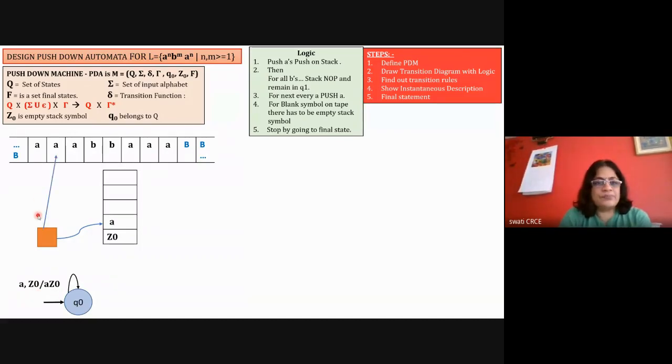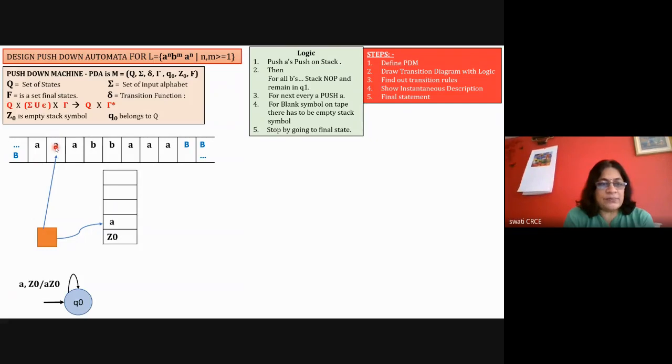Now the read head will go ahead. This is done in the same moment, in one particular instant: A is added onto the stack and the read head goes ahead. This is happening in one operation.